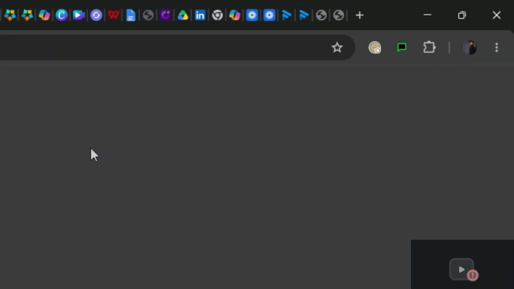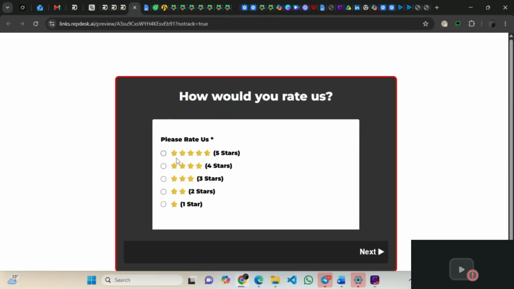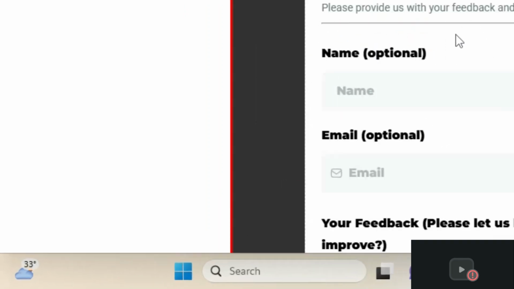So it took us to the next page, so I'll show you what is happening there. So this is the rating. Once I click on a lower rating, look at what happens.